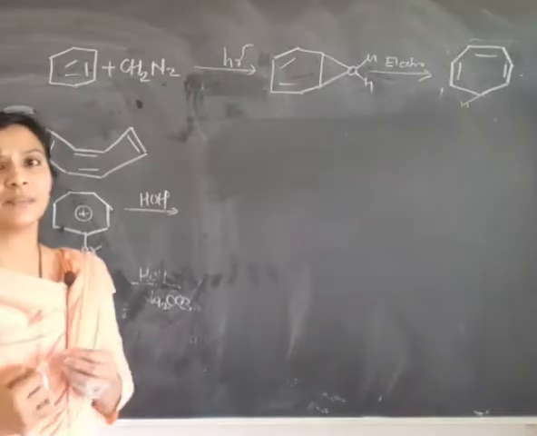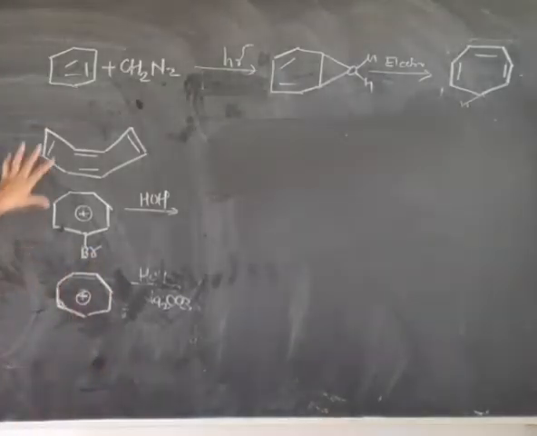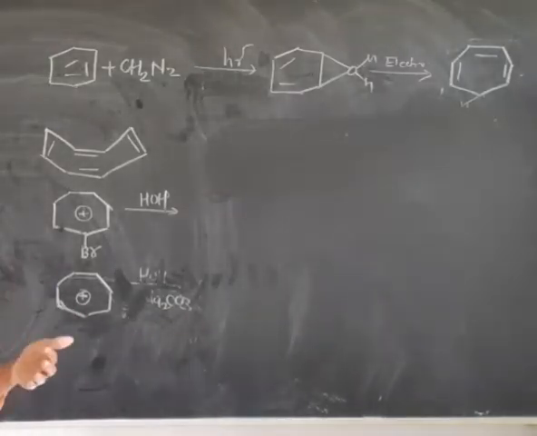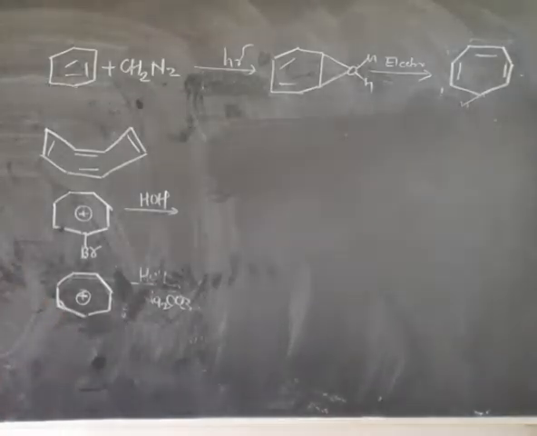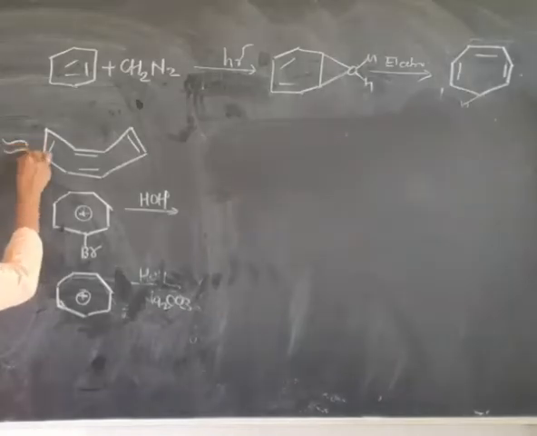There are some reasons behind that. The tub shape molecule has less steric hindrance, and therefore the stability of this geometry is more than this one, and therefore this molecule is converted into the tub shaped one.